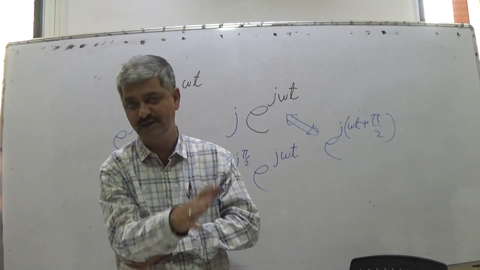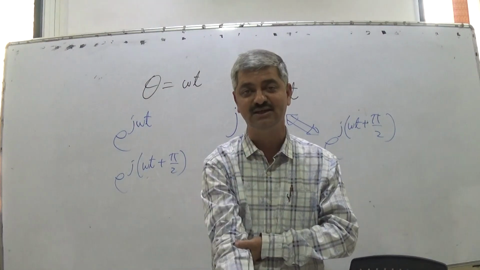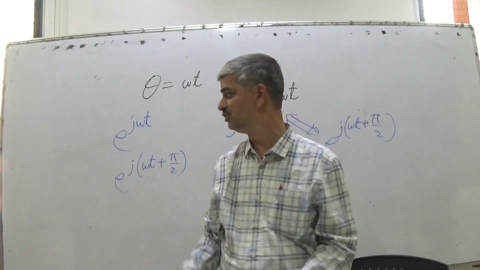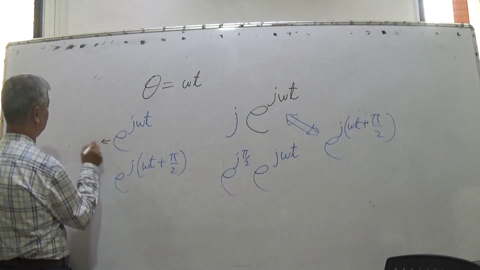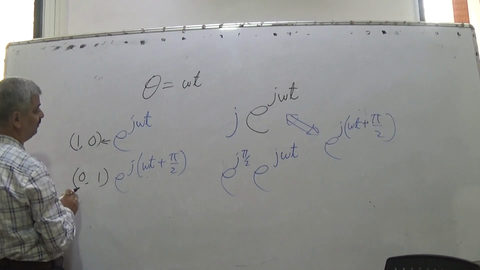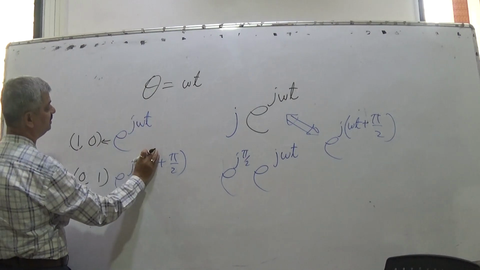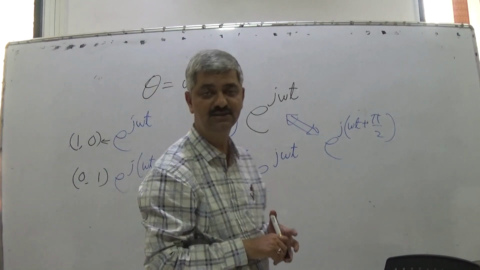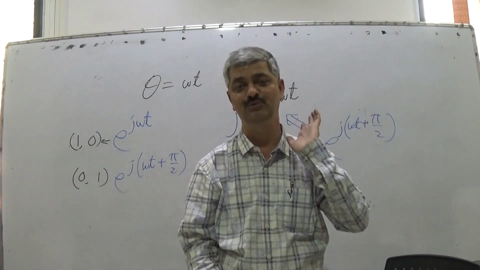Both are the points rotating in anti-clockwise direction with an angular speed of omega on unit circle, but these are different because at t equal to 0, the position of this point is different. At t equal to 0, this point starts from 1 0 and this point starts from 0 1. At t equal to 0, this is 0, it is e raised to 0, that is 1 0. When this is 0, it is e raised to j pi by 2, and e raised to j pi by 2 is the point on y-axis 0 1. So these are points with different starting position.